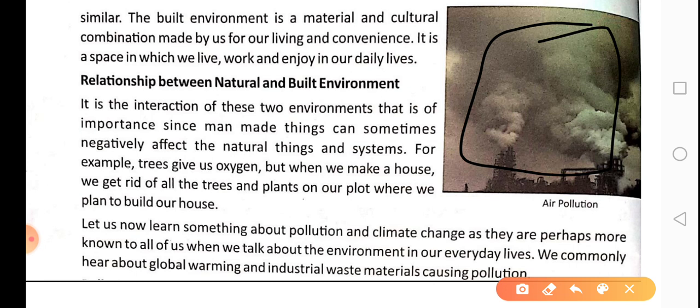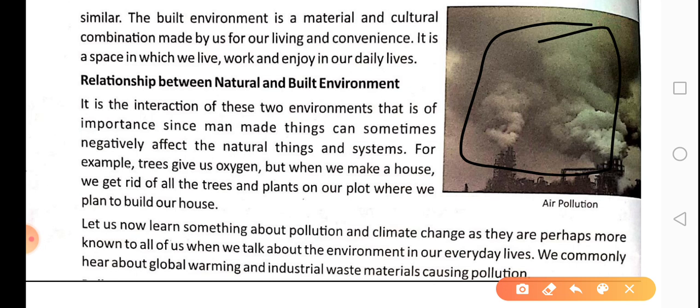Similarly, the gases are becoming a part of the air, and we are breathing this air. Breathing contaminated air means taking in all these toxic gases inside. That is how our built environment is having an impact on our natural environment.